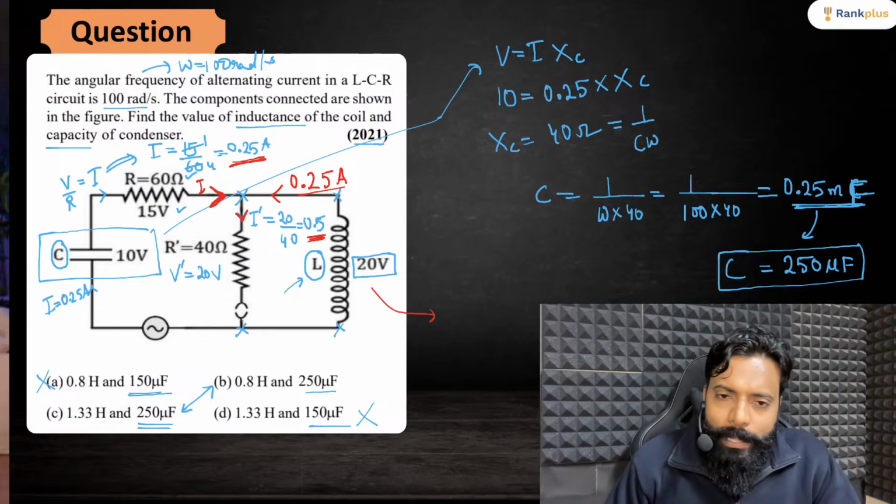So if I apply the law that V is equal to I XL, V is equal to 20 here, I is equal to 0.25, and XL is equal to L omega. So it will become 25. So L is equal to 20 by 25.